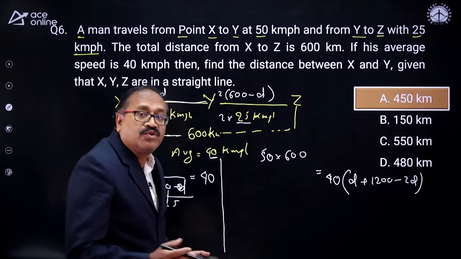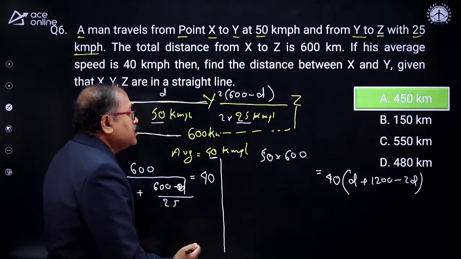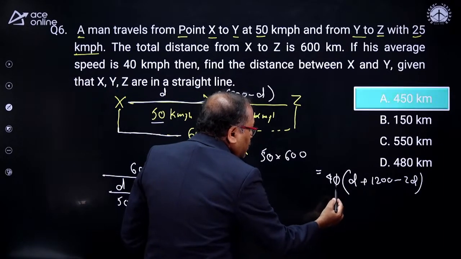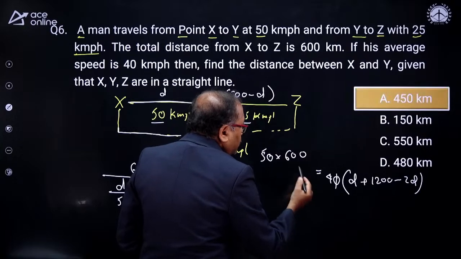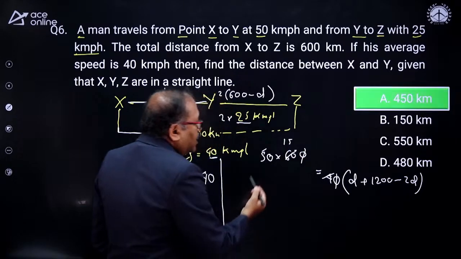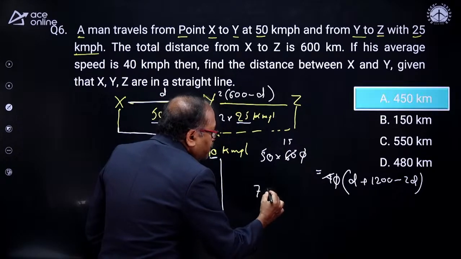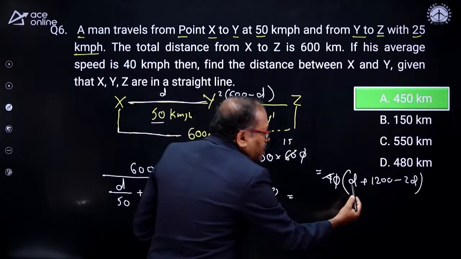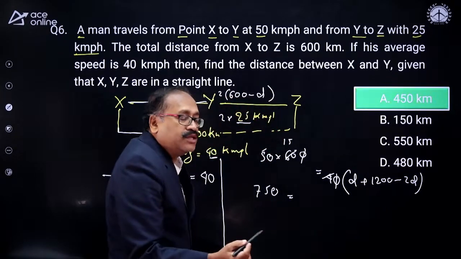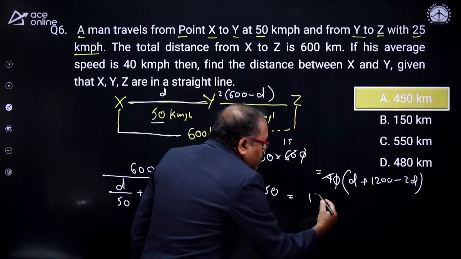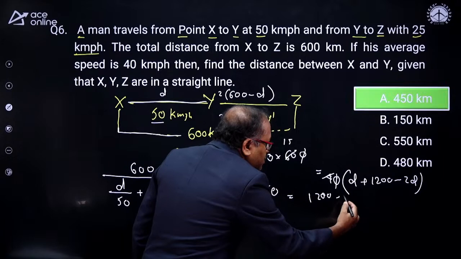Let's cancel this and see what comes here. The 0 and 0 get cancelled here, and with 4 this gets cancelled. How many times? 15 times. And 15 fives are 75, 750, which is equal to how much d? The d minus 2d, that is minus d. And 1200, so 1200 minus d.